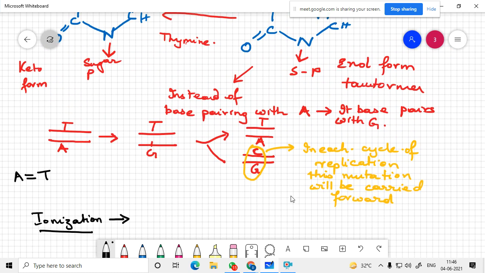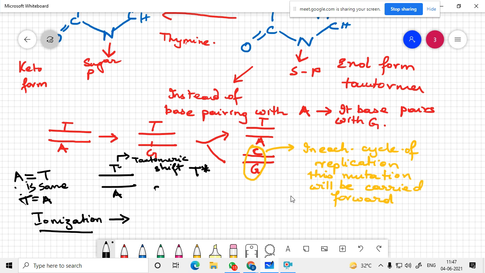AT TA is the same. AT is same as TA, but the problem is, say it was TA or AT, suddenly this T undergoes a tautomeric shift. Say it becomes T star. T star is unable to bind with A. T will bind with G.